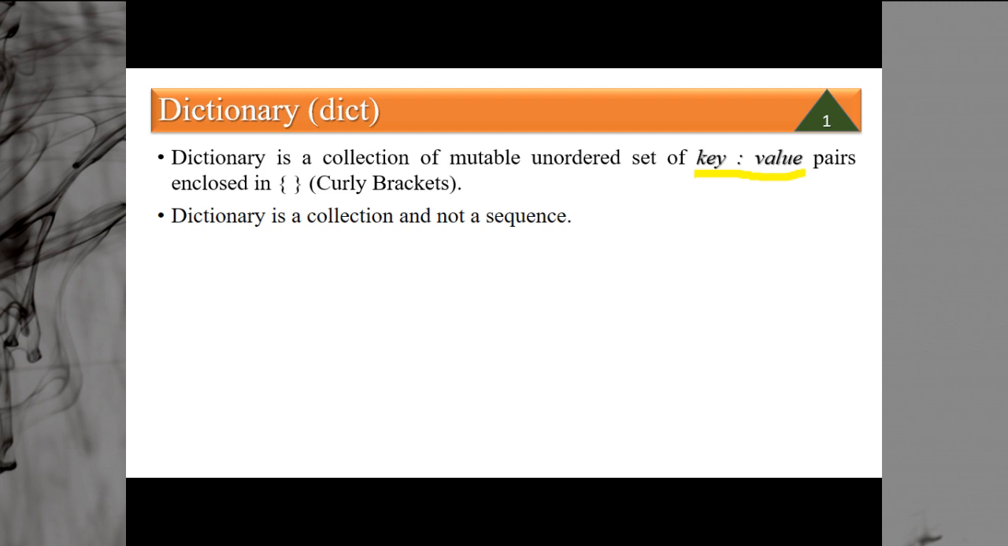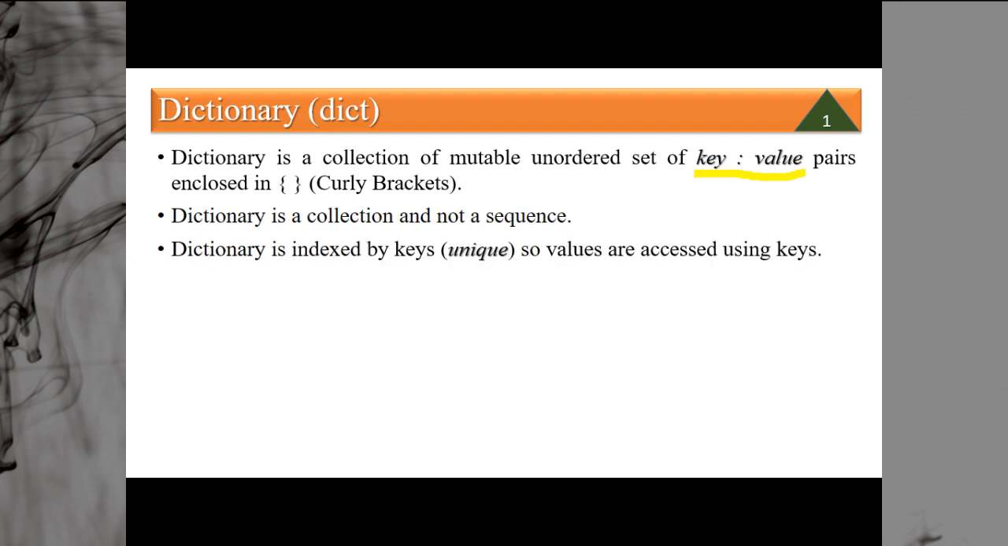So that's why you cannot perform the slicing operation on dictionaries. That is the basic difference. In a sequence you can perform the slice operation. If you take the example of list or even tuple or even strings, all these are sequences and you can perform the slice operation on them. But a dictionary is a collection. That means you cannot perform a slice operation on a dictionary.